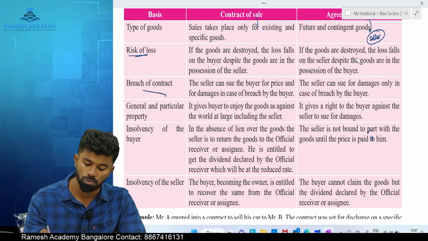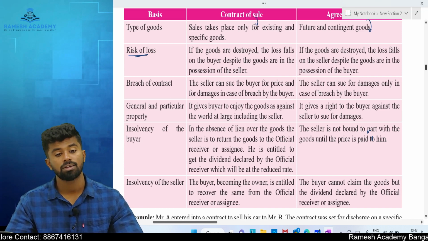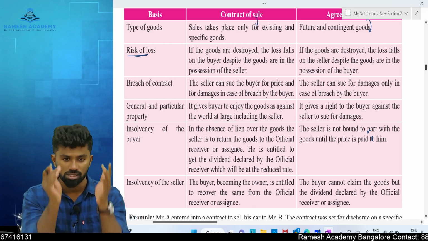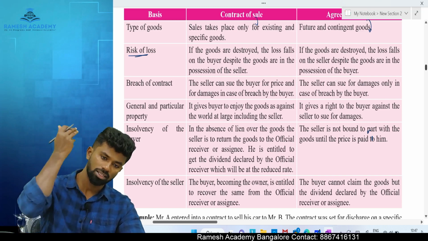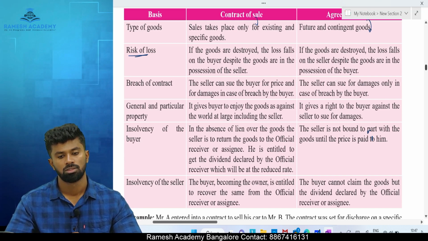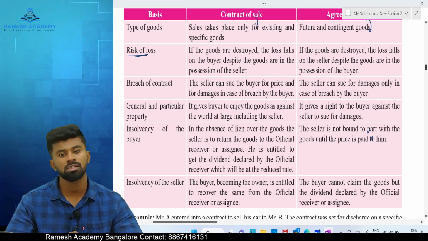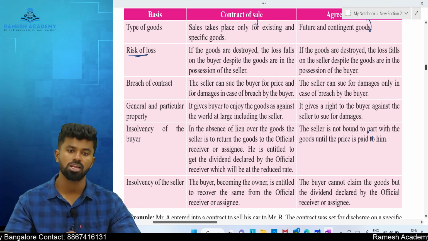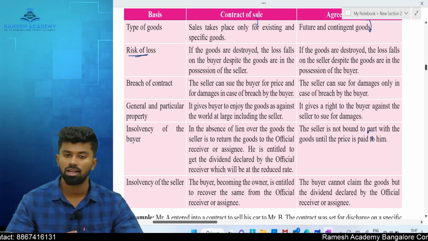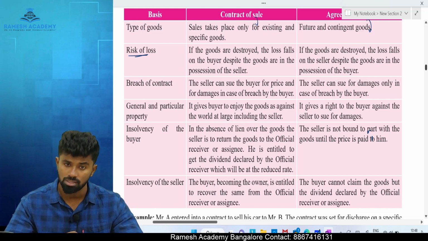General and particular property. See, in case of general property, in case of sale, all the rights in the goods are transferred to whom? The buyer. So they become the buyer's goods, and the buyer can file a case against anybody for recovery of his goods, protecting his goods, because he is the owner. But in case of agreement to sell, still who is the owner? The seller is the owner, not the buyer. So it does not give a right in rem, or right in general. The only remedy the buyer has is that he can file a case against whom?